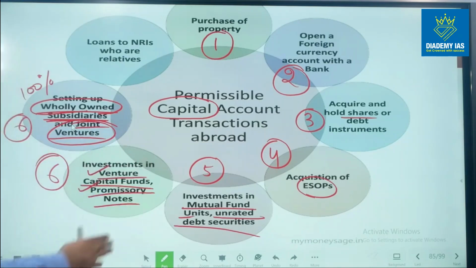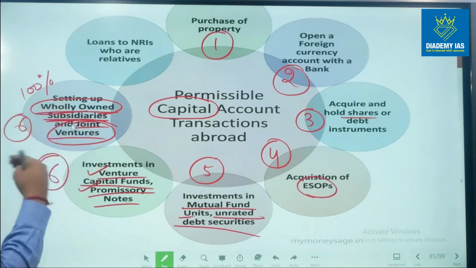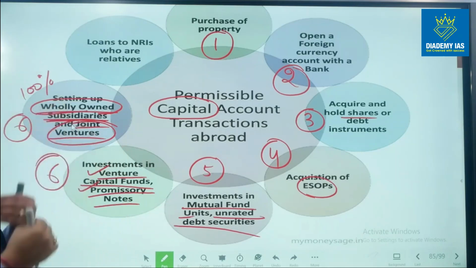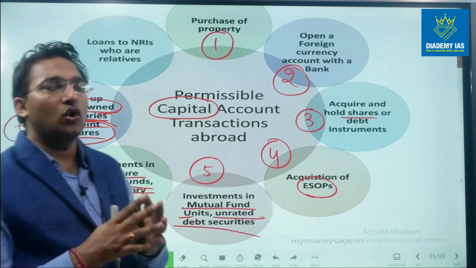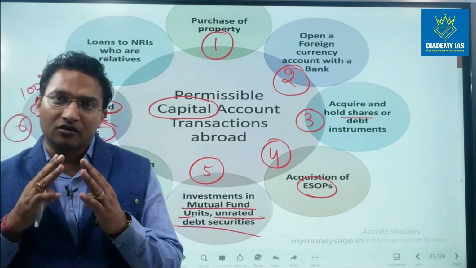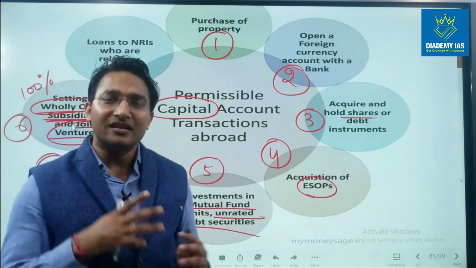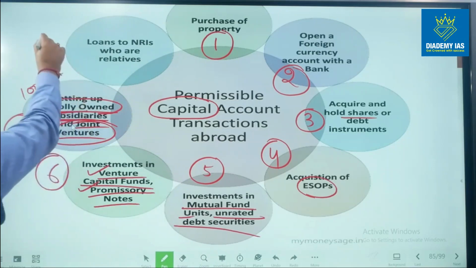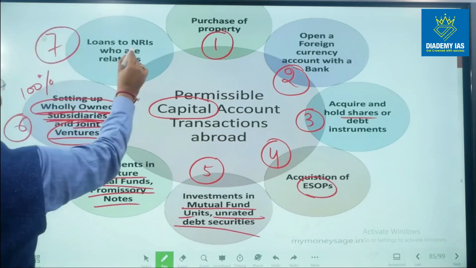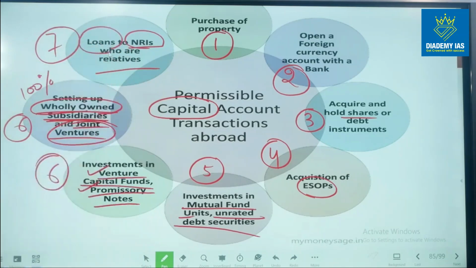So friends, don't get into the details of what is venture capital, what is a wholly owned subsidiary. Just get a taste of the different kinds of capital transactions which are allowed and which are not allowed. I am sure UPSC is not going to ask a question like which kind of transactions are allowed and which kind are not allowed. But still I am discussing so that you are much more clear about the concept. Number 7, loans to NRIs who are relatives. So even loans are part of the capital account transactions.